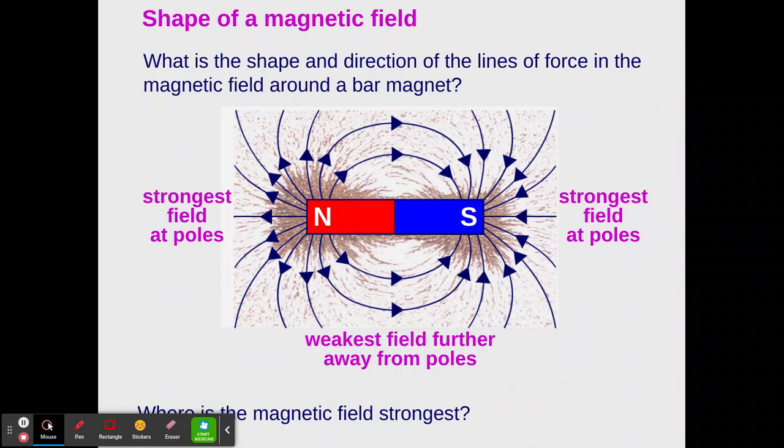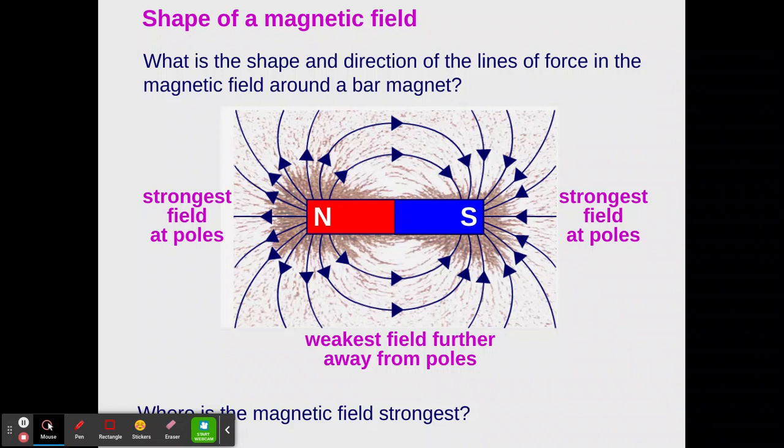Okay, so what is the shape and direction of the lines of force in a magnetic field around a bar magnet? We're going to look at a north and south. Okay, so we know that north and south attract. So this is what the magnetic field would look like around this magnet. The strongest field is going to be at the poles.